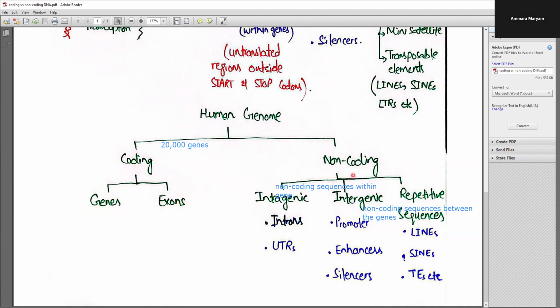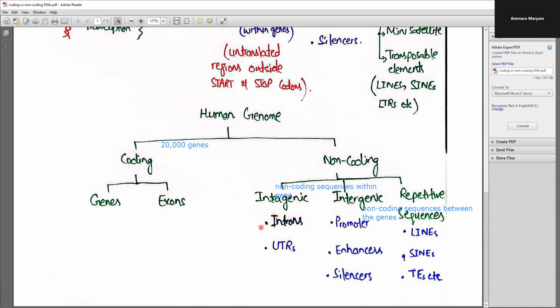And the non-coding genome is further categorized into three categories: the intragenic sequences, intergenic sequences, and the repetitive sequences. The intragenic sequences include the introns. Introns are the non-coding regions within the genes.